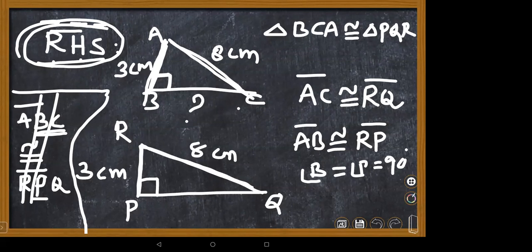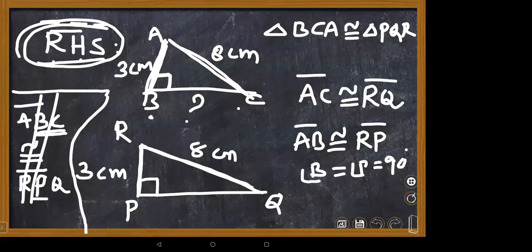I can't take the hypotenuse directly here. If I take the angle directly, ABC is congruent to RPQ, you said. We can't write unknown things. We don't know whether those are congruent or not, right? Yes, ma'am. That's why we are unable to write.